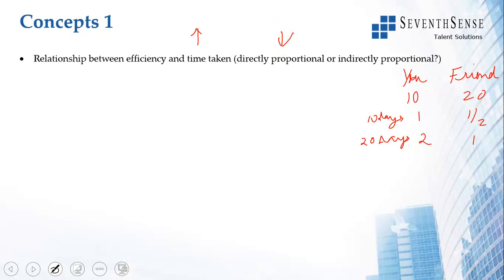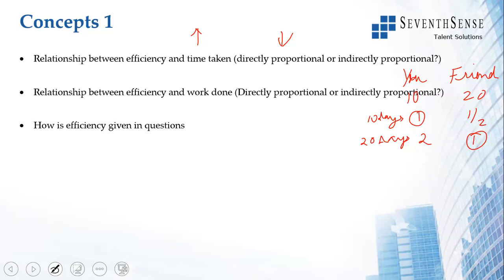To finish building one home, you take 10 days, he takes 20 days. So you are more efficient, time taken is lesser. What is the relationship between efficiency and work done? You are more efficient now. Your friend is less efficient. So let us say in 20 days, which is the same number of days that both of you work, who does more work? You, because you have finished 2 homes. He has finished only one home. So if you are more efficient, work done is also more. So efficiency and time taken are inversely proportional. When one increases, the other reduces. Efficiency and work done are directly proportional, meaning when one increases, the other variable also increases.